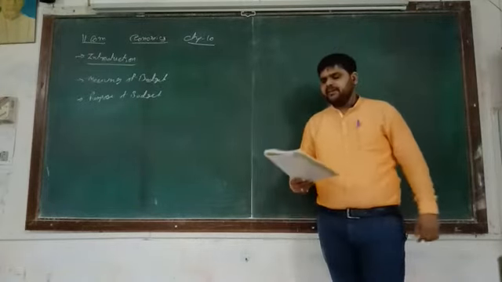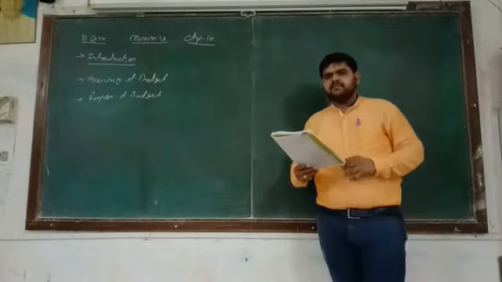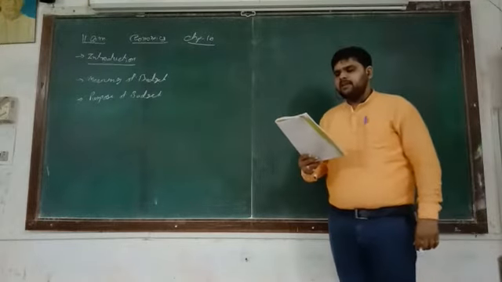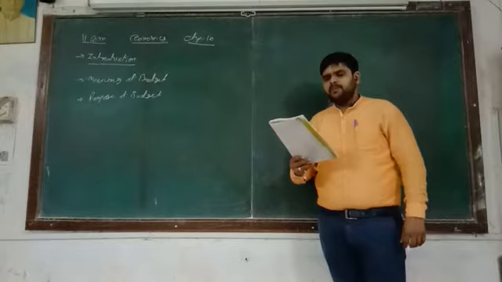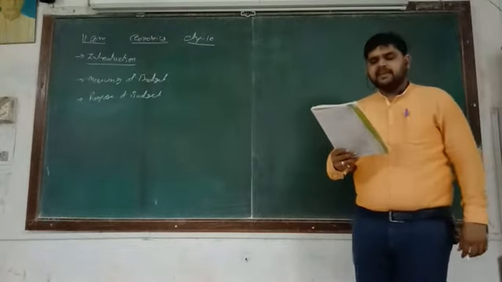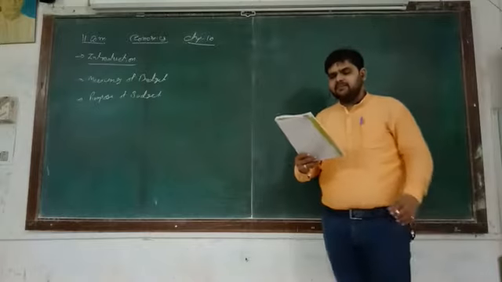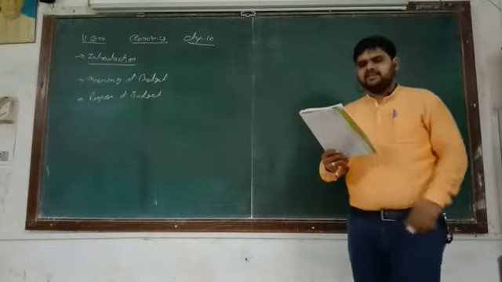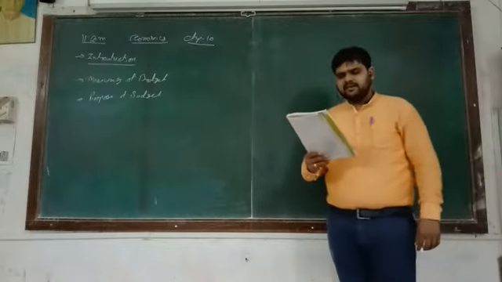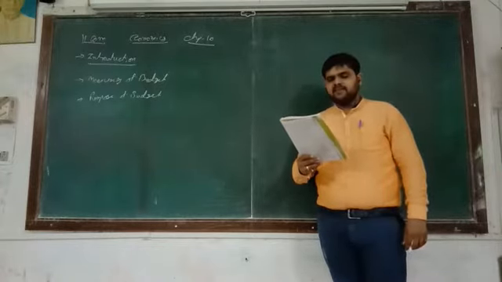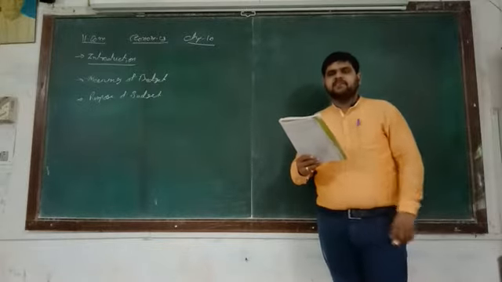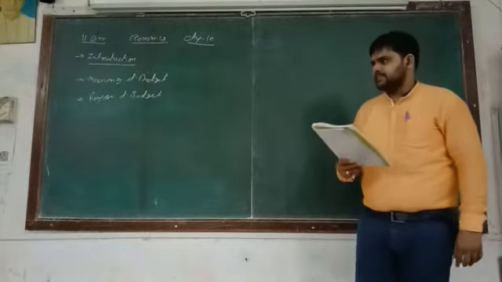Let us first see the index part, that is, what topics are included in the chapter on budget. Number 1, meaning of budget. Number 2, purpose of budget. Number 3, types of budget, in which various types are there. Number 4, balanced budget, with its merits and demerits. Number 5, unbalanced budget. In unbalanced budget, there are two things: number 1, deficit budget, and number 2, surplus budget.